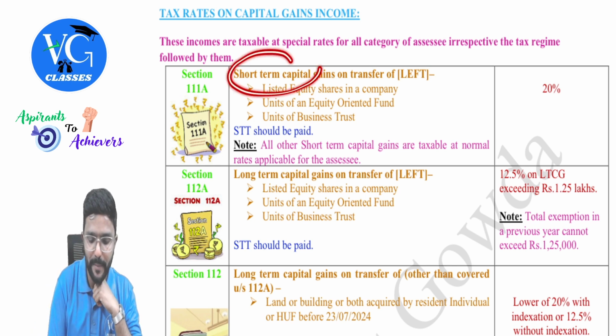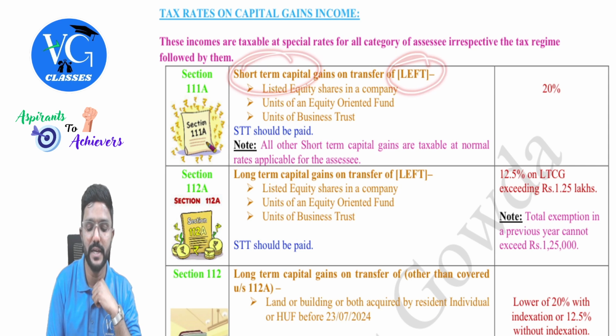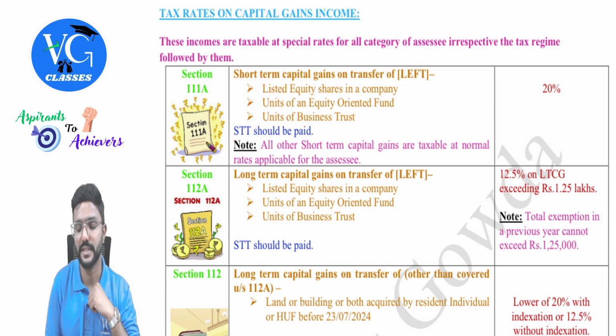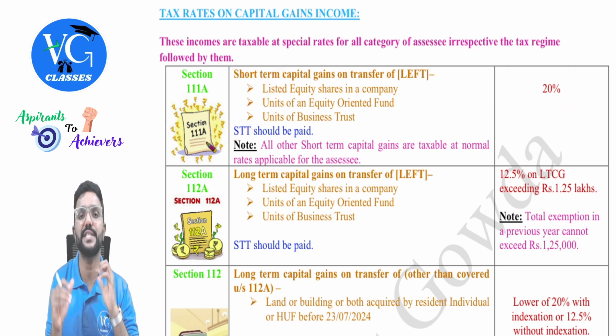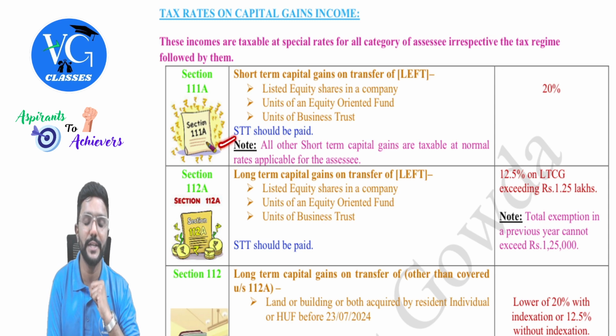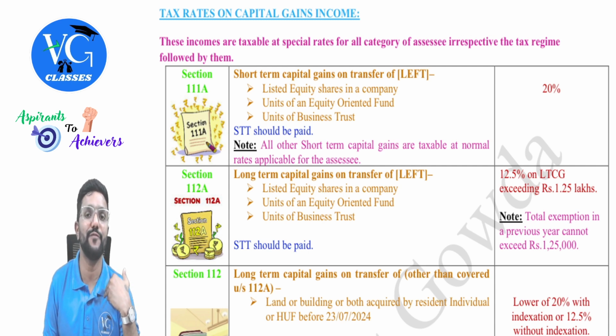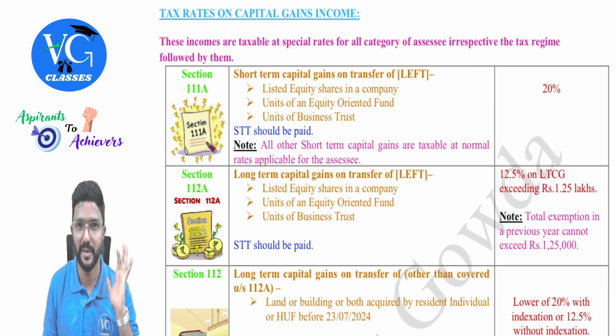So if there is a short-term capital gain on the transfer of LEFT, that is listed equity shares or unit of equity-oriented fund or unit of business trust, it is taxable at 20% on the entire amount. The condition is STT should be paid. And if there is any other short-term capital gain, it will be normal in nature. It will be taxable as per the rate applicable to the assessee, as per the scheme followed by them, and it is a normal income.